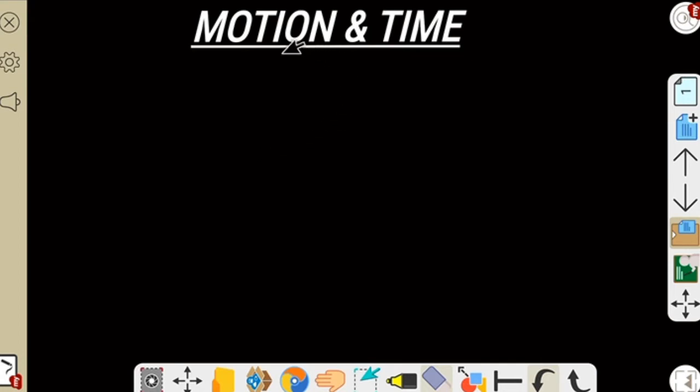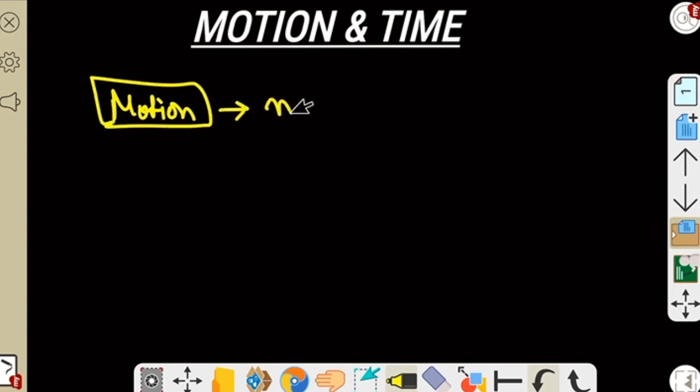Now today we are going to start a new topic, motion and time. In this video we are going to discuss only the introduction part of motion and time. Now what is motion? Let's see. Motion is a word which is related to another word called movement.